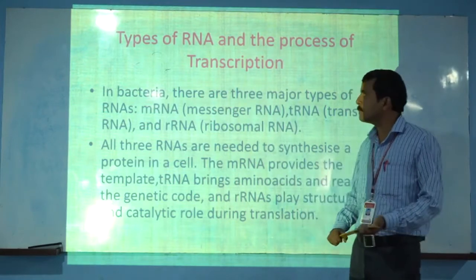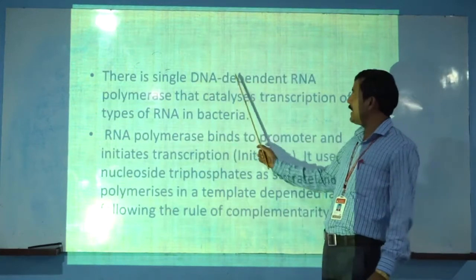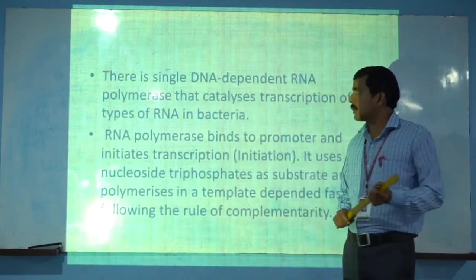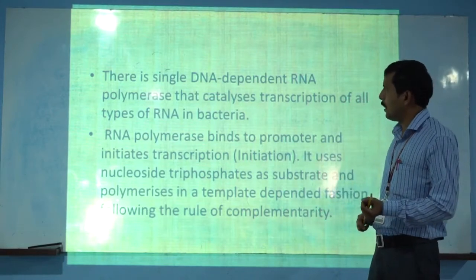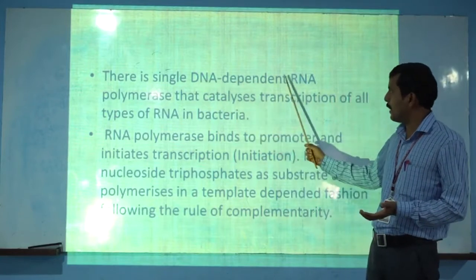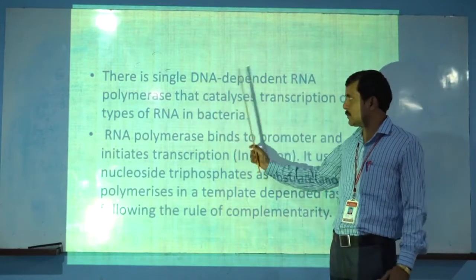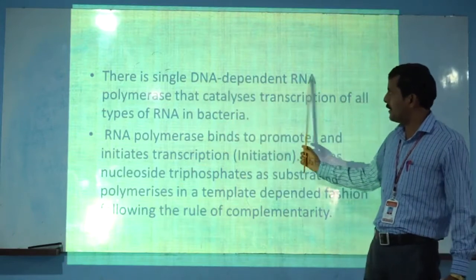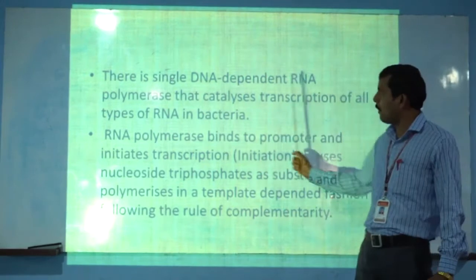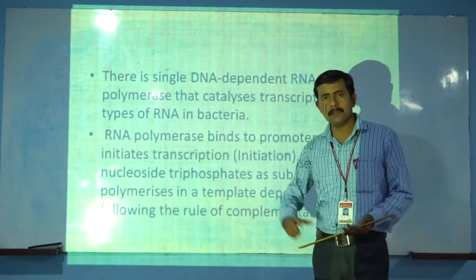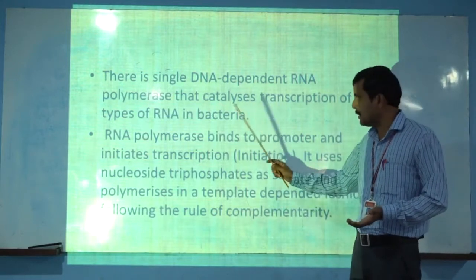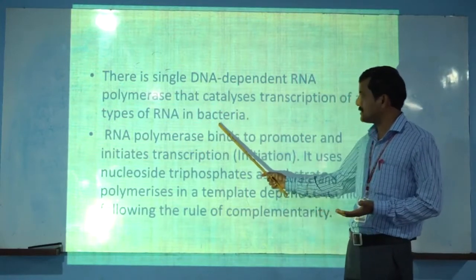Yesterday we completed the discussion about how the transcription process occurs and the role of DNA-dependent RNA polymerase in transcription. There is a single DNA-dependent RNA polymerase that catalyzes transcription of all types of RNA in bacteria. In the case of a prokaryotic cell, the example is bacteria.